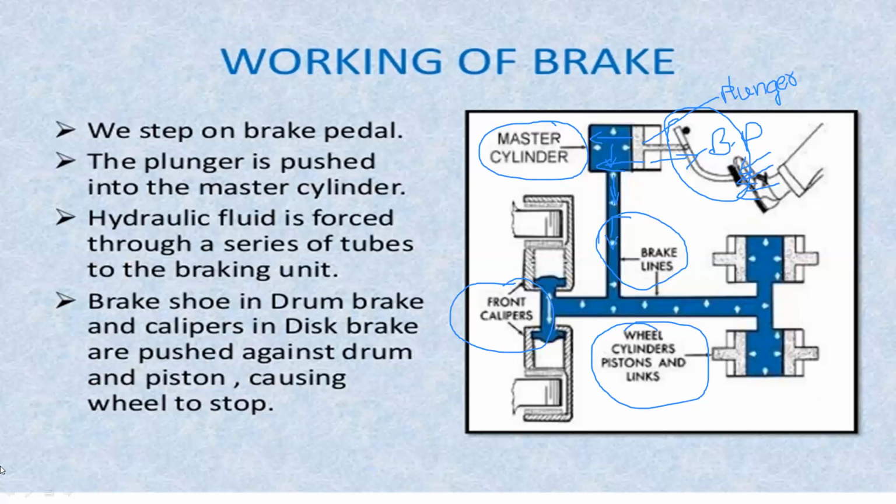At that time the vehicle speed is reduced and the vehicle stops. Suppose we are applying the disc brake, there is a caliper. The caliper is tightly put on the wheel surface and automatically it will stop and reduce the vehicle speed.